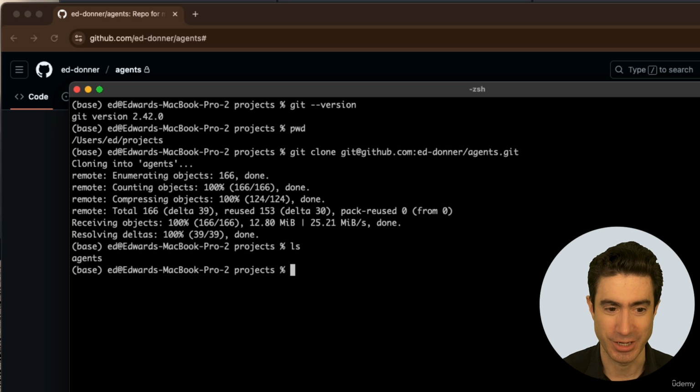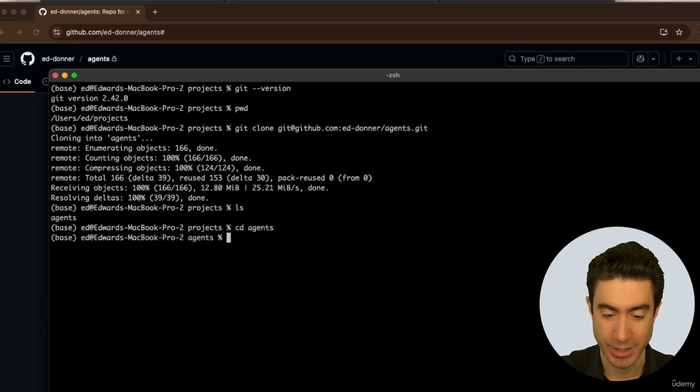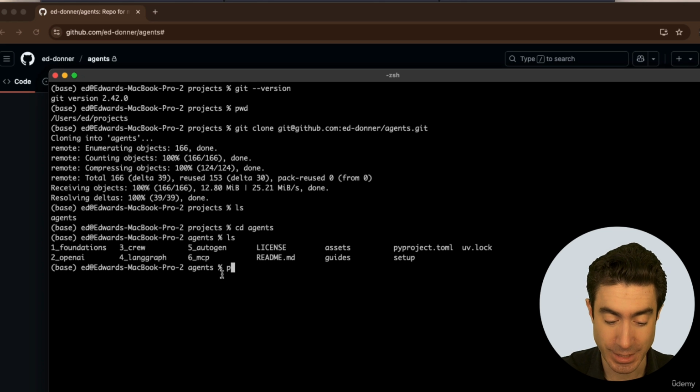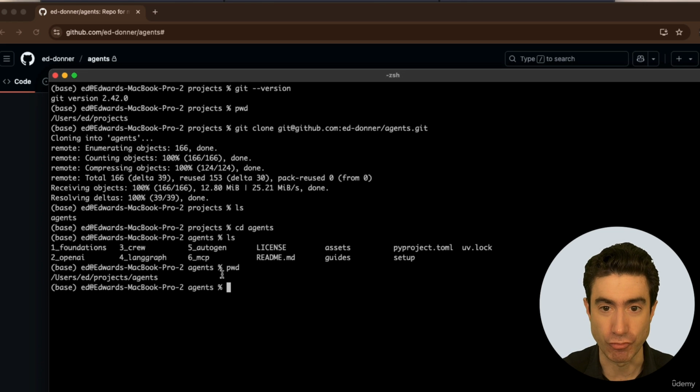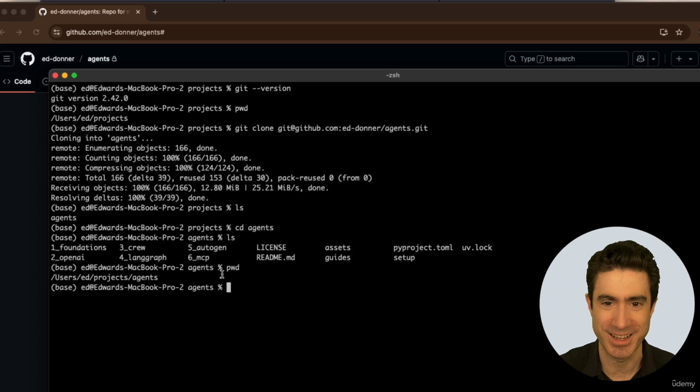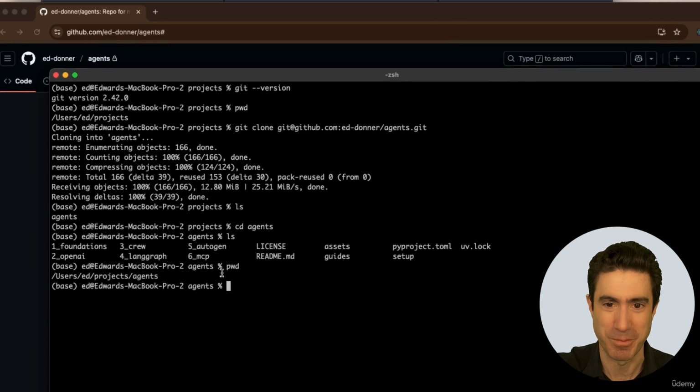If I now have a look, you'll see that there is a directory called agents. If I go into agents, I now see that I have directories for the full project. And I want to mention that where we are right now, in the agents directory in my projects directory, this is known as the project root directory. If you're inside the top level directory of your project, agents, this is the project root, and you'll hear that referred to during the course and generally. So it's worth knowing that that's what it is. But that is step 1 of the setup complete.